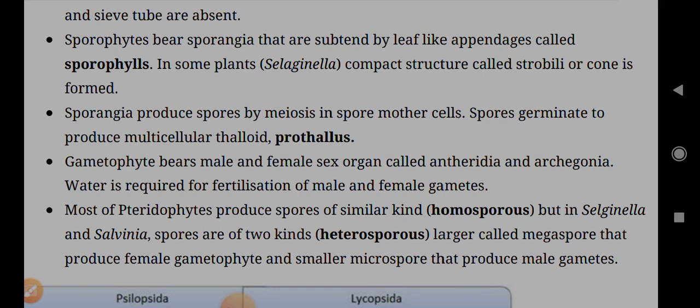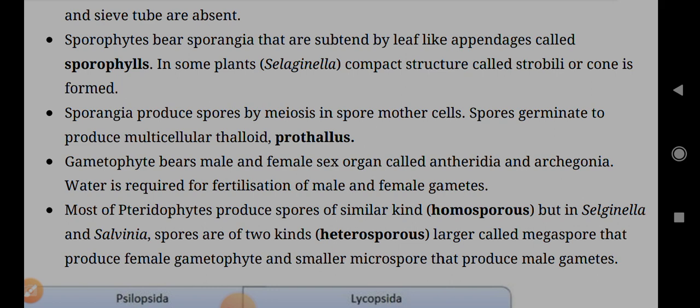Sporophytes bear sporangia that are subtended by leaf-like appendages called sporophylls. In some plants, like Selaginella, a compact structure called strobili or cone is formed.